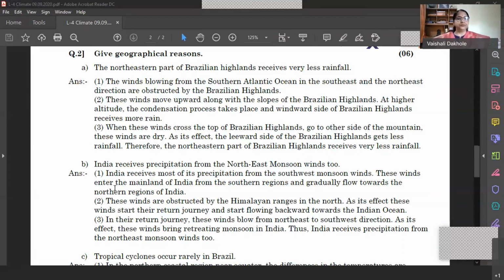Okay, so let's proceed to the next question there. India receives precipitation from the northeast monsoon winds too.